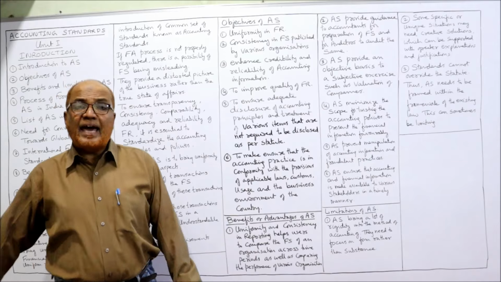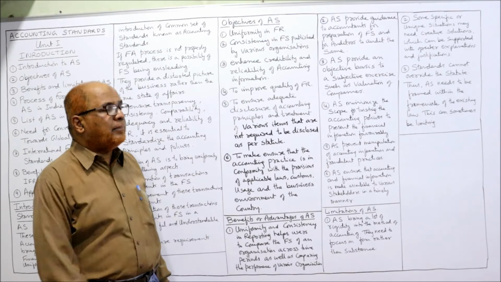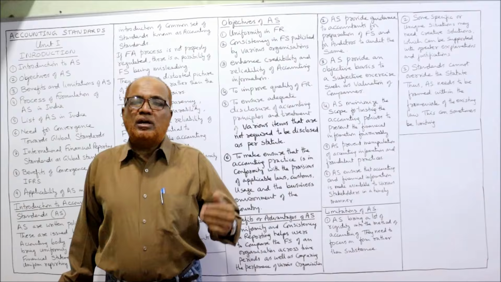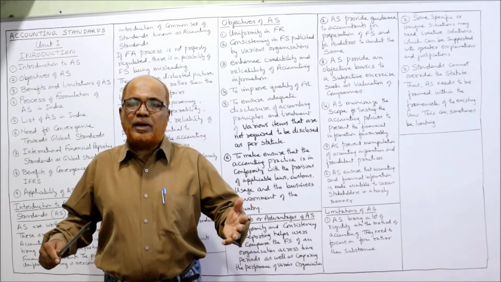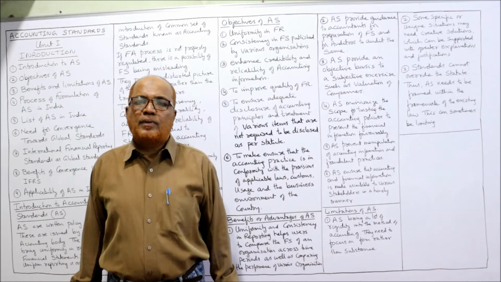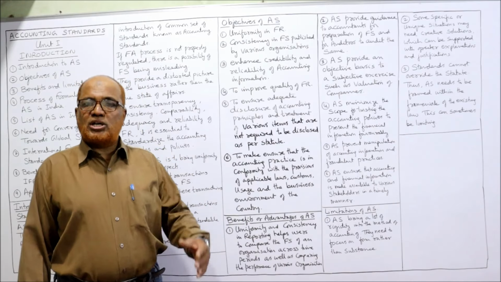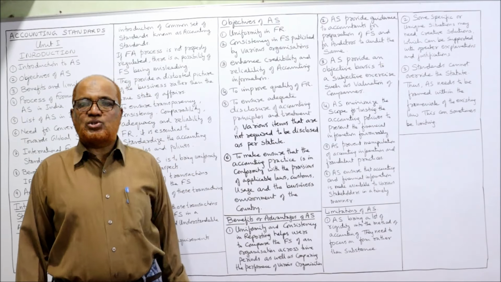Third one, enhance the credibility and reliability of accounting information. If there are no accounting standards, no credibility will be given to the accounting information because every organization is preparing the accounting information in their own way. But when accounting information is made according to the rules given by accounting standards, then what will happen? The credibility, reliability of financial statements will increase. The stakeholder will give more importance to financial statements.